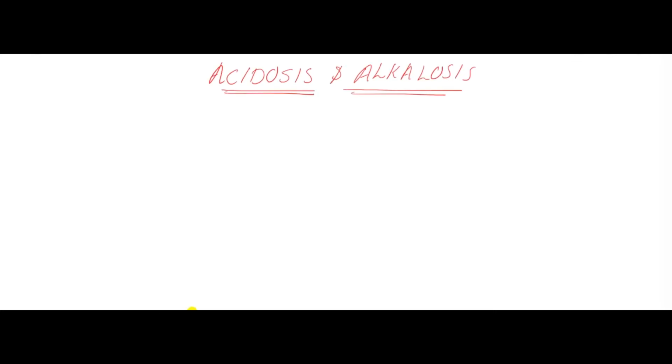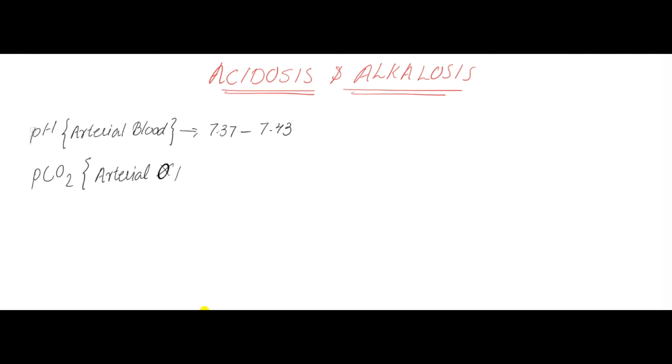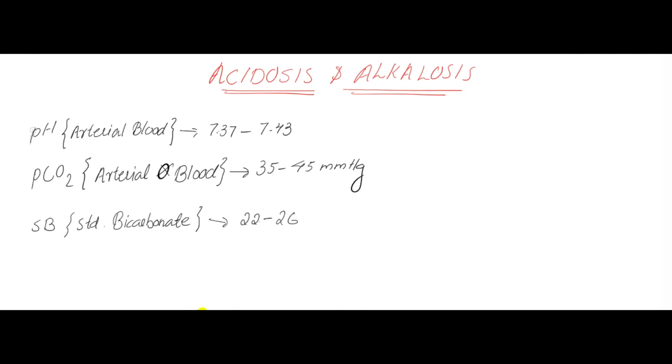We are discussing acidosis and alkalosis. Arterial blood pH is 7.372 to 7.43. PCO2 in arterial blood is 35 to 45 mmHg. Standard bicarbonate is 20 to 26 millimole per liter.